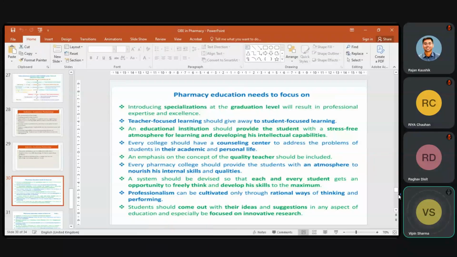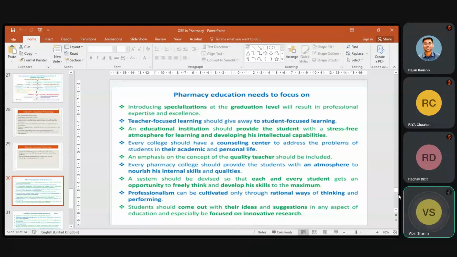And ultimately, when the research approach or scientific temperament develops in a student, certainly it will create new ideas and it will be very helpful. Many of the students may be interested in research, some of them may be interested in hospital pharmacy. So on the basis of their interest, we should provide opportunities in our academic system.